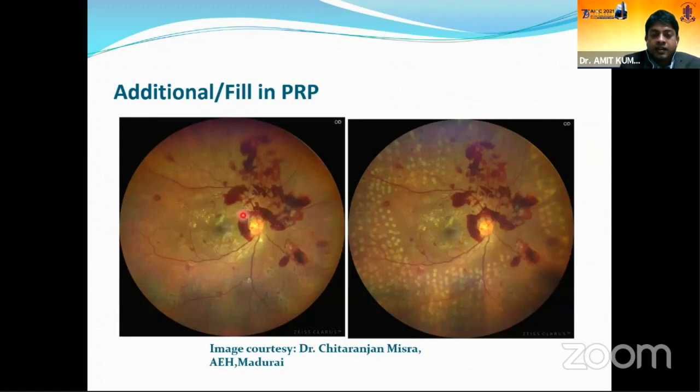Again, in this case, there are pre-retinal hemorrhages, and then you can see some laser marks. Again, close to the arcade, there are lots of gaps, so those areas can be filled up. Here you can see one new vessel. So we don't directly laser on the new vessel.